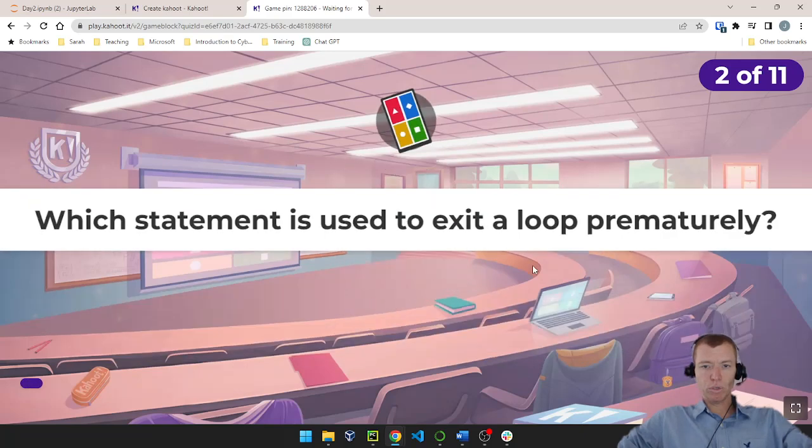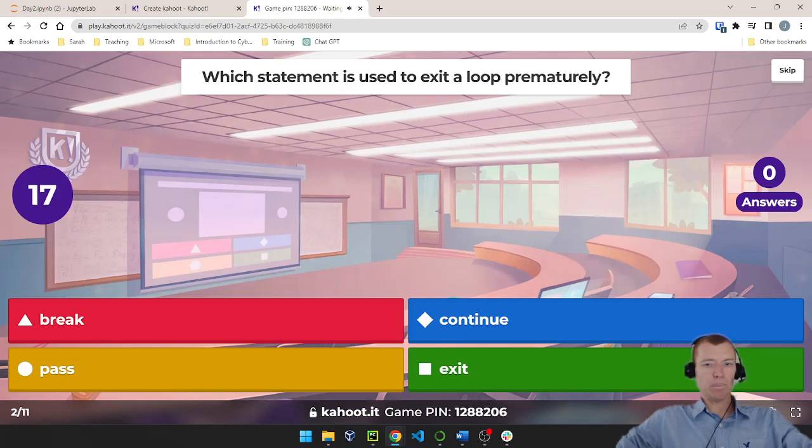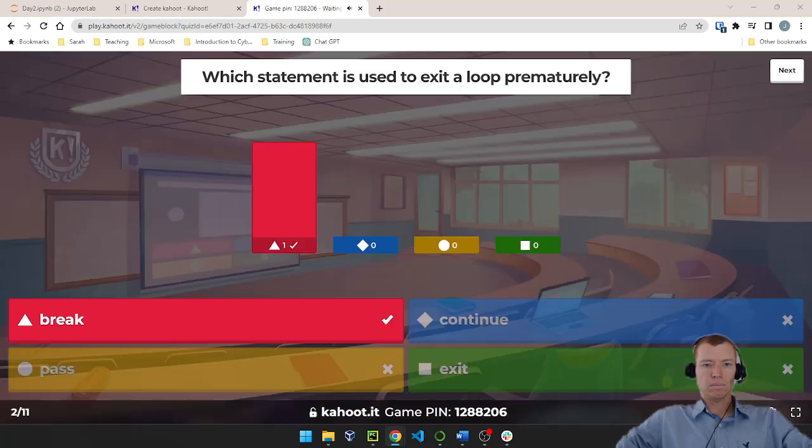All right, next question, number 2. Which statement is used to exit a loop prematurely? Is that break, continue, pass, or exit? All right, the break statement. Remember that as soon as a break statement occurs, it goes to the next line of code after the loop section. So break exits the loop prematurely and runs the next line of code after the loop statement.